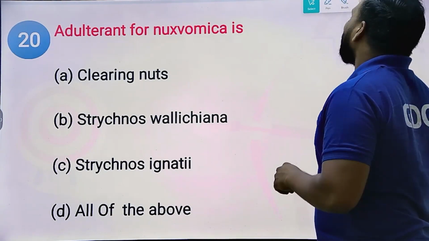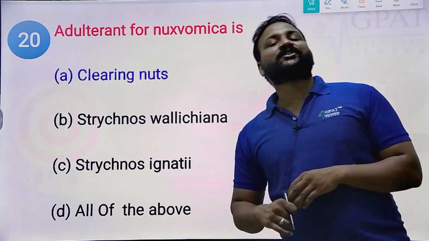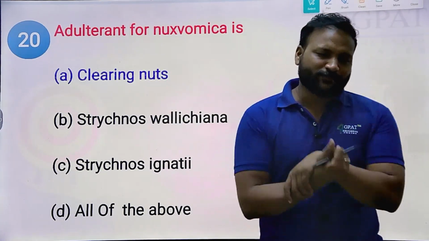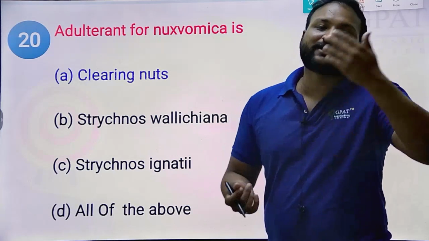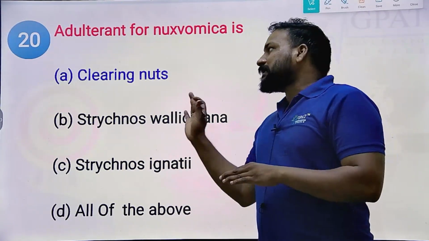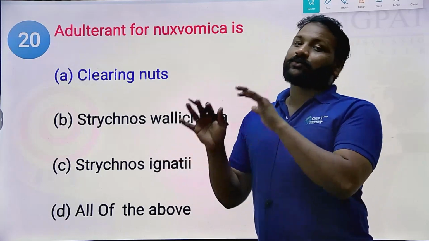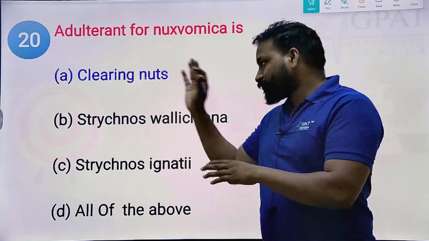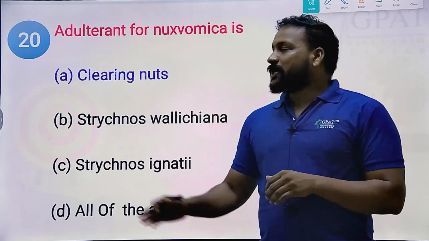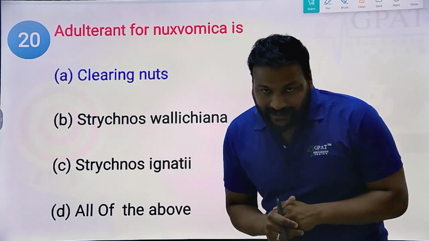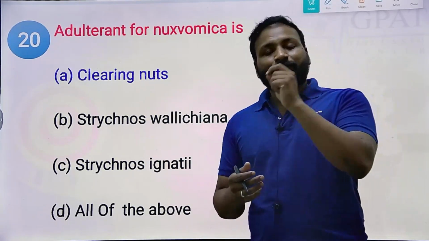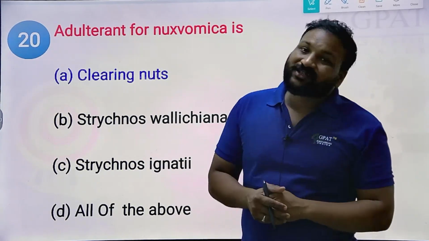Adulterant for Nux vomica: Nux vomica will be adulterated with clearing nuts. So, dear aspirants, for all the pharma aspirants, whether GPAT, NIPER, Pharm D, or Pharmacist, for all these examinations, these are the most important questions from the Pharma 360 degrees series, especially from alkaloids. This is alkaloids part 1, and in the next video we are going to discuss the next 20 important MCQs related to alkaloids.